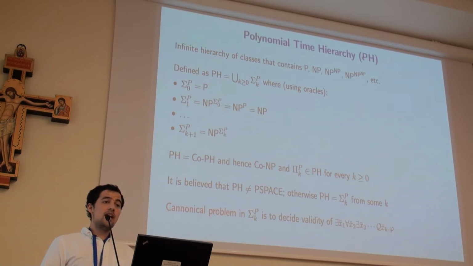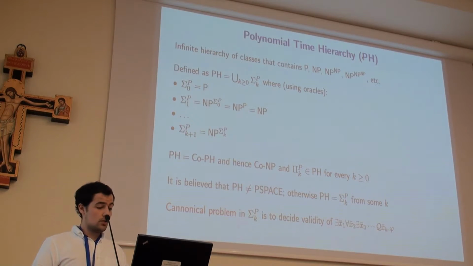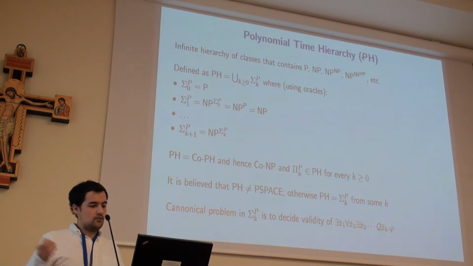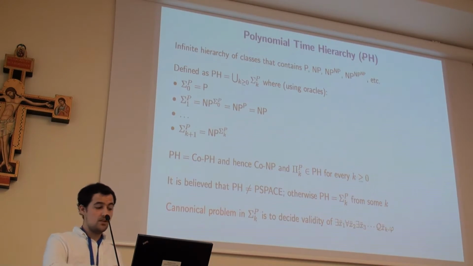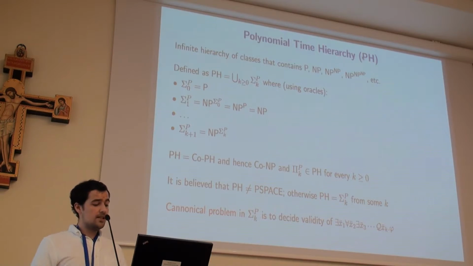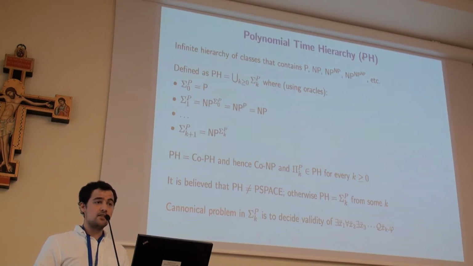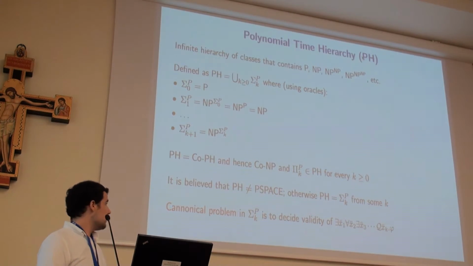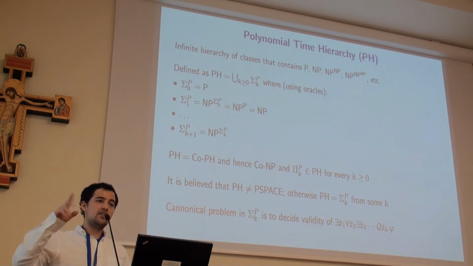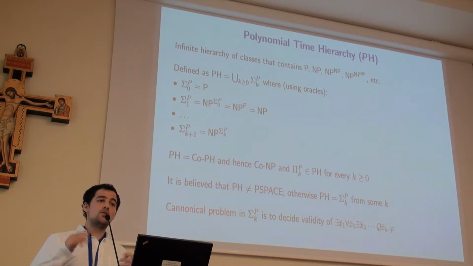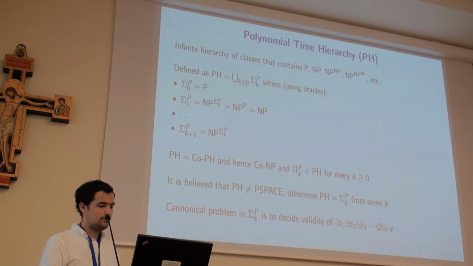We also know that PH is closed under complementation, so we know that co-NP and all the pi k for k greater or equal to 0 belong to PH. It is also believed that PH is different from PSPACE, otherwise PH is equal to some sigma k. A canonical problem in sigma k is to decide the validity of a formula with alternating second-order quantifiers, beginning with an existential.